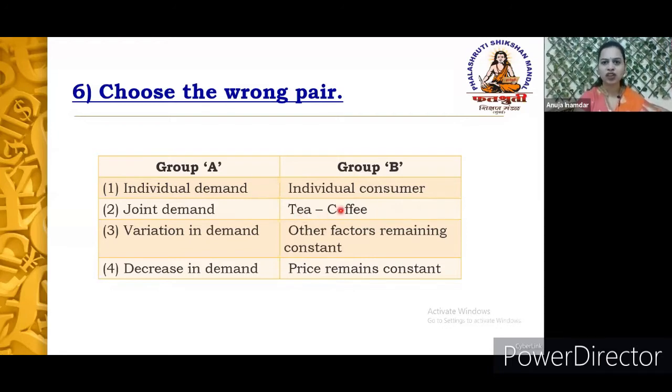But tea and coffee are two rivals; we call them substitute goods, not joint commodities. So the wrong pair is joint demand. Joint demand is what? The commodities which are demanded jointly. To make tea, milk, water, and tea powder are all required, so those commodities have joint demand. But tea and coffee are substitute commodities. Therefore, this is the wrong pair.